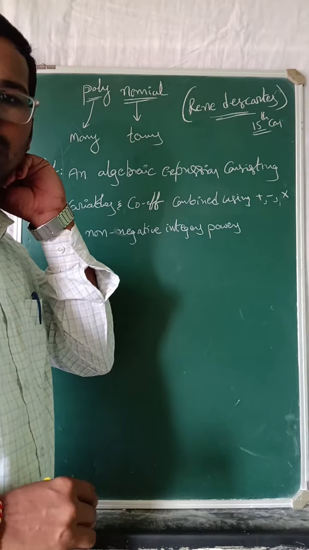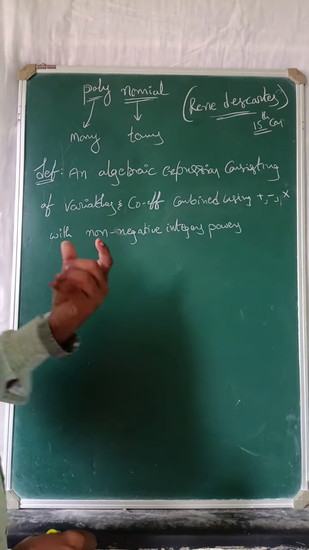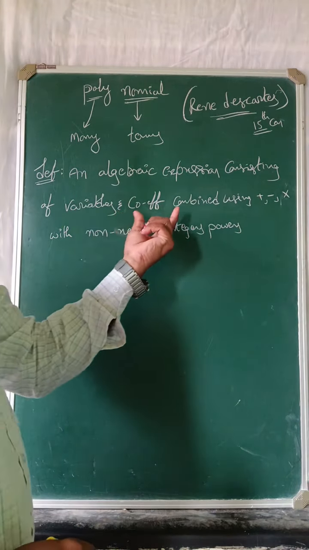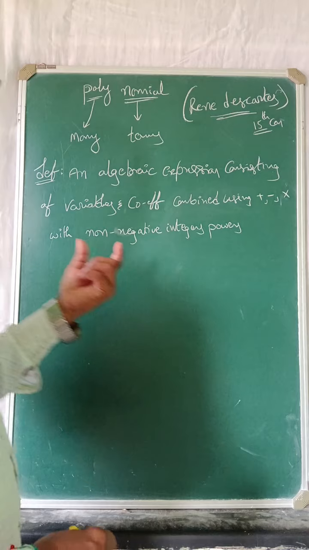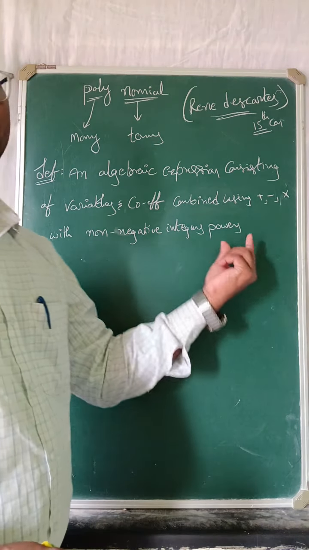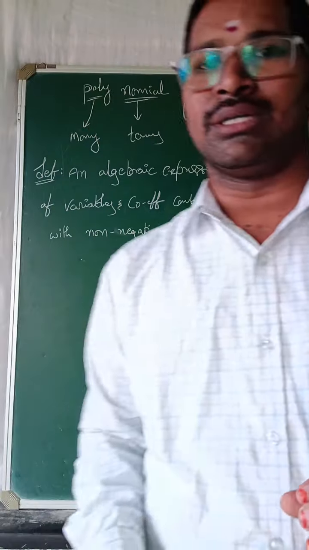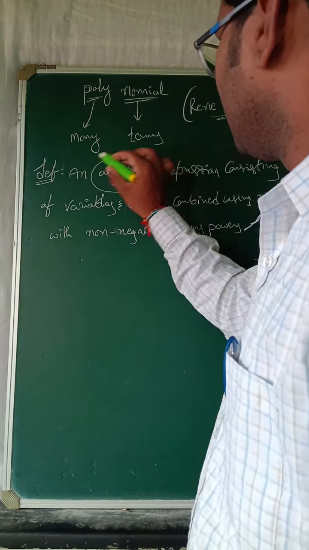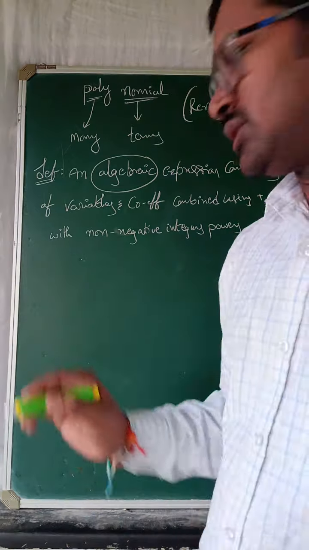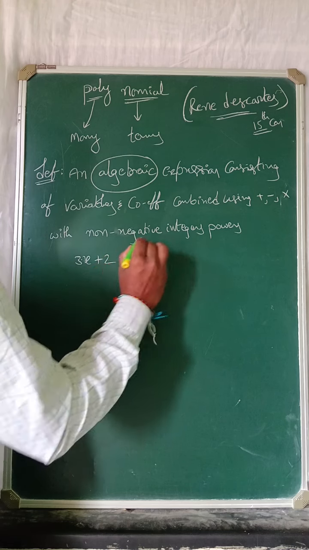Now the definition. An algebraic expression consisting of variables and coefficients, combined with addition, subtraction and multiplication, with non-negative integral powers. First, what is an algebraic expression? Simply, 3x plus 2 is an algebraic expression.